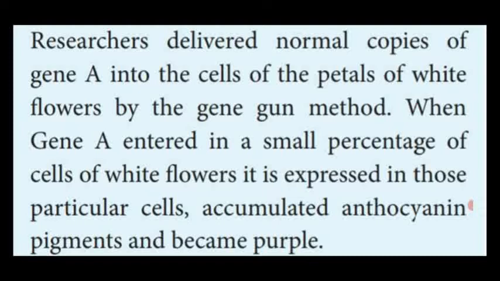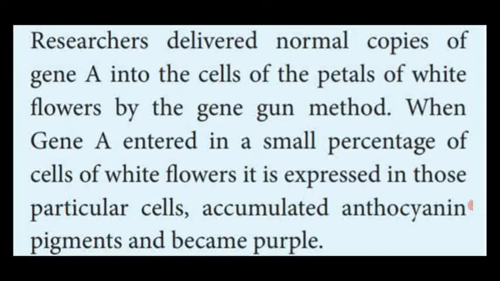That is, the anthocyanin pigment responsible for purple color is produced by the protein present in the P gene A. That's why the flower of the pea plant is purple.